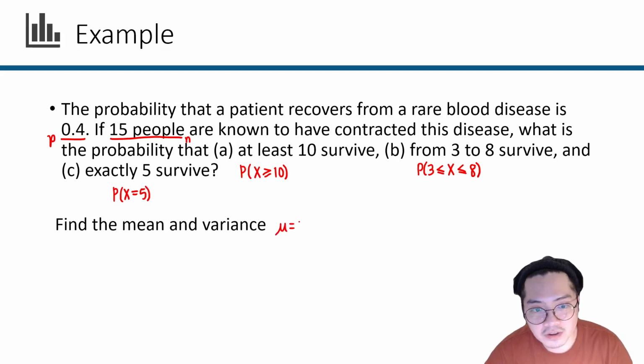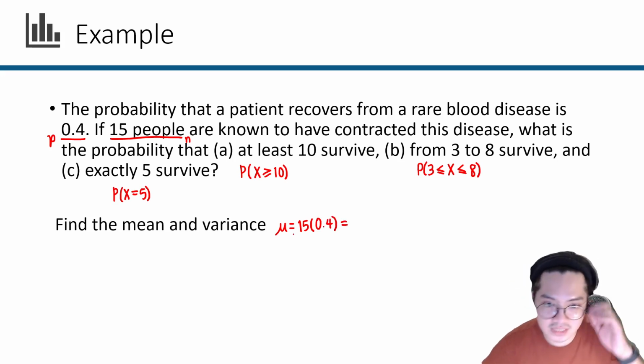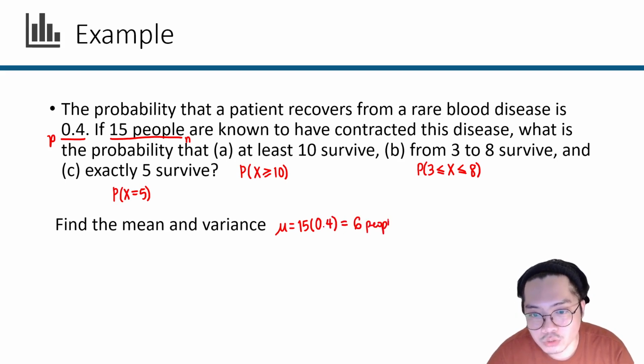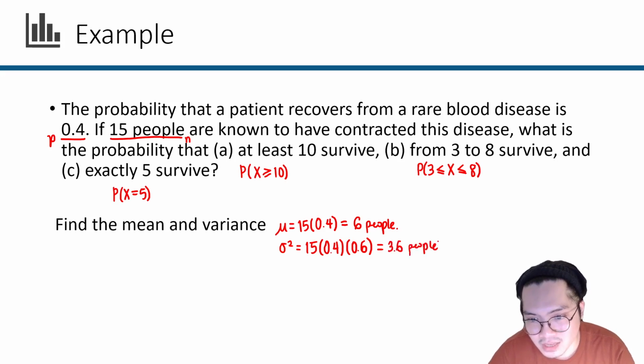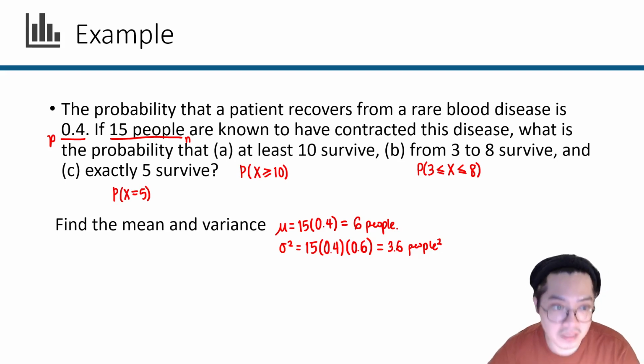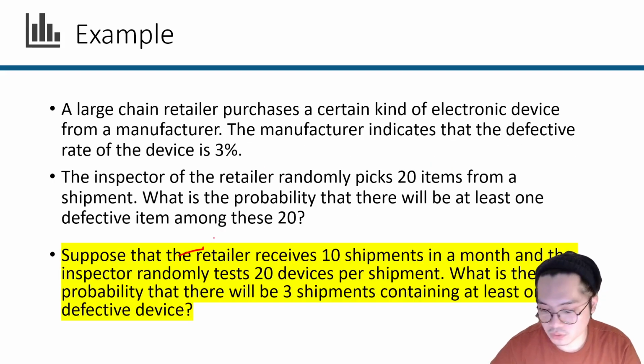We have 15 trials and we have 0.4 chance of success, which means that on average, we will expect 6 people to survive. For the variance now, we have 15 times 0.4 times 0.6, which means that in this case, 3.6 people squared, I guess, is our variance. So this is our mean and our variance. And sadly, for A and for B, it's going to be quite tedious. It's going to be quite labor intensive.